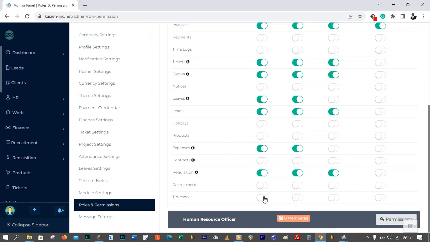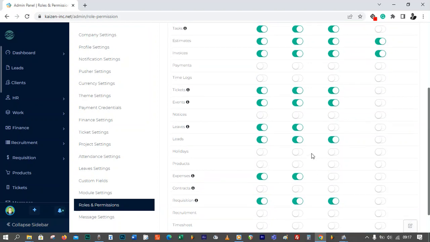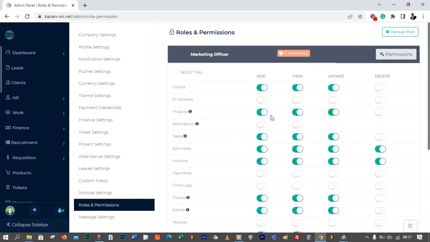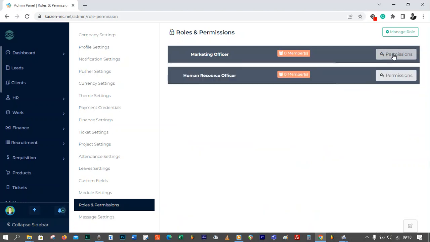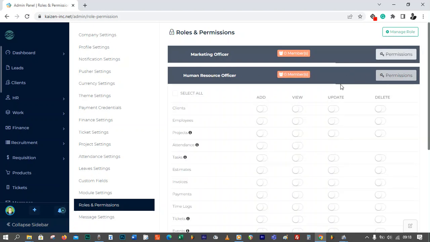Recruitment, no. Timesheet, no. So these are the things that you have allowed your marketing officer to access and not to access, as you have customized it here. All right, so if you just go there, it will disappear. And then if you go to the human resource officer, it's pretty much the same thing.